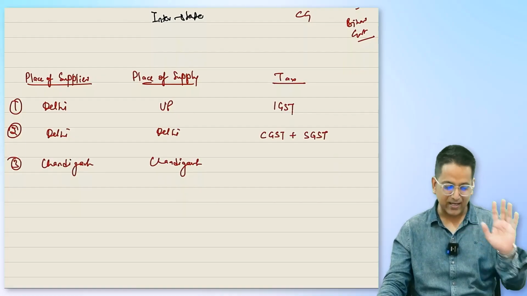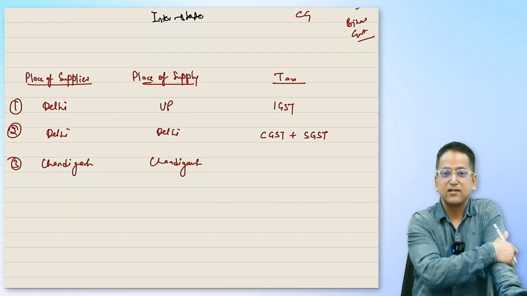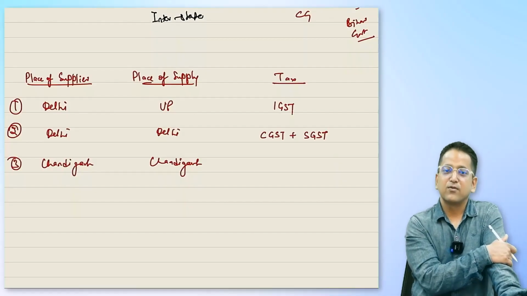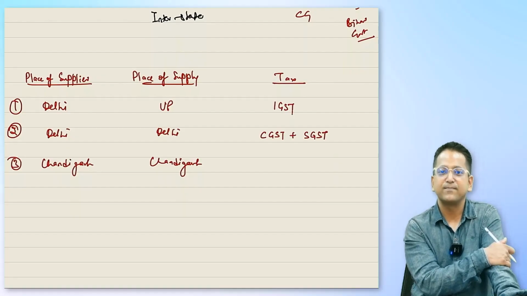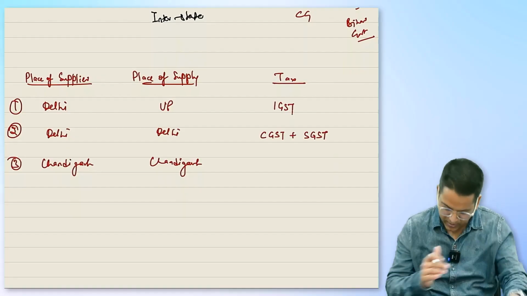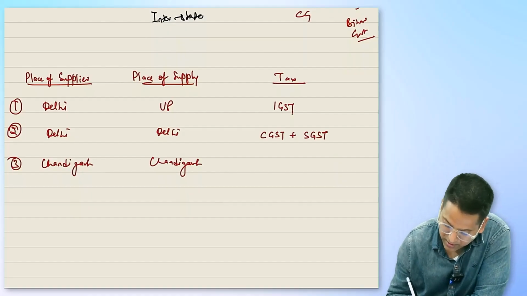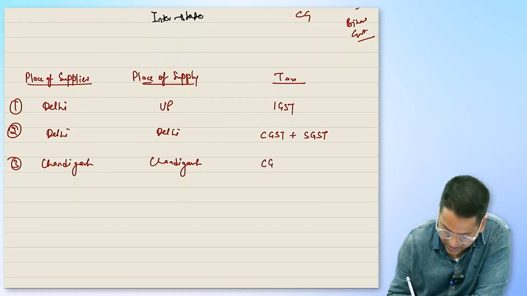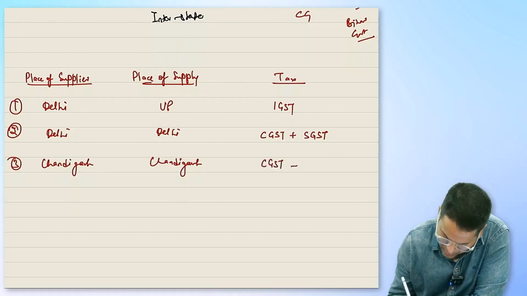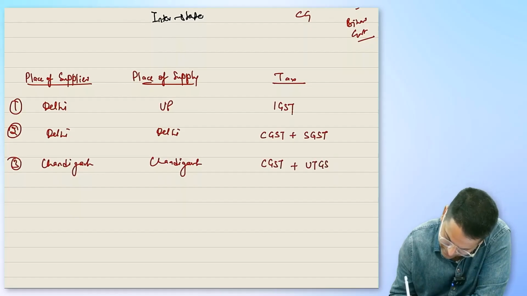Okay. Tell me what will be applied. Don't tell me, but write it. Please write it. Pause the video. You should pause the video until you finish writing the answer. I hope you have written. Within state transaction, sorry, I mean within union territory transaction, what will be applicable? CGST plus UTGST.